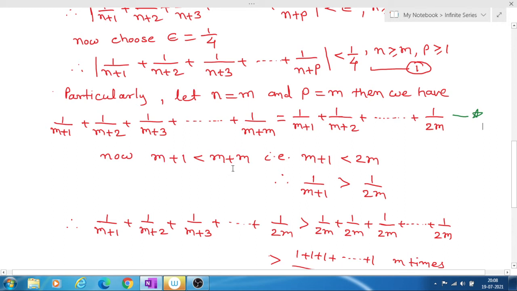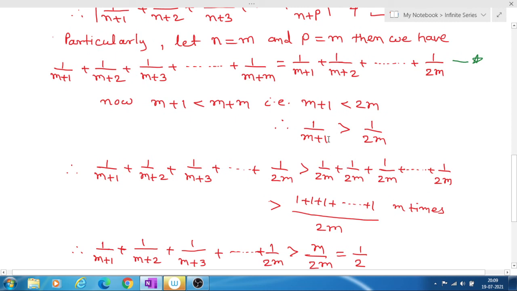M plus m is equal to 2m. That means m plus 1 is less than 2m. If we take the inverse of these two values, then this less than will become greater than. So 1 upon m plus 1 is greater than 1 upon 2m.